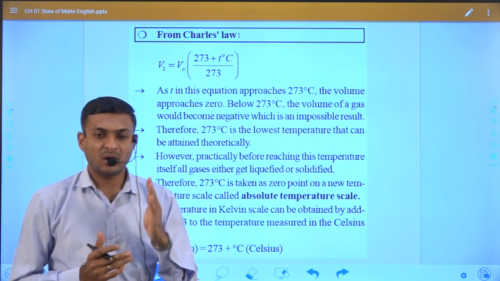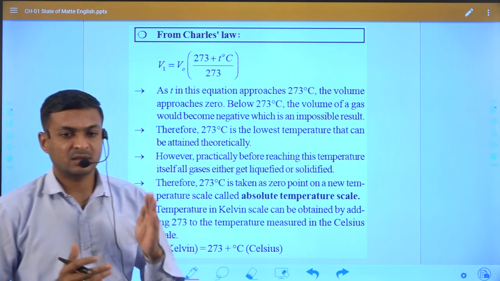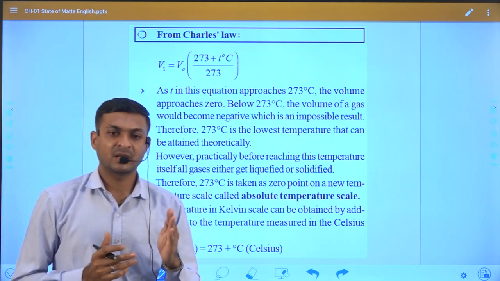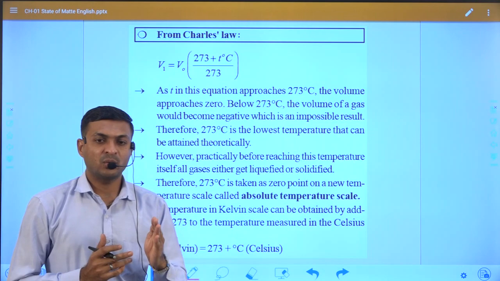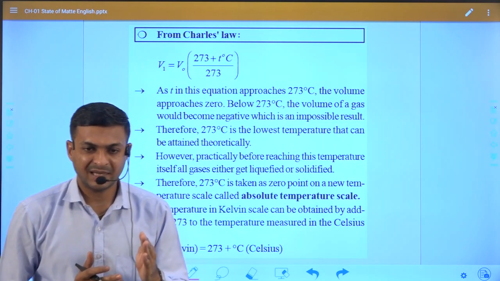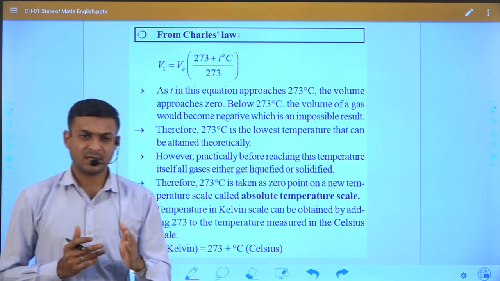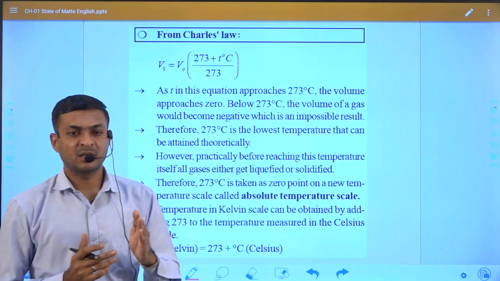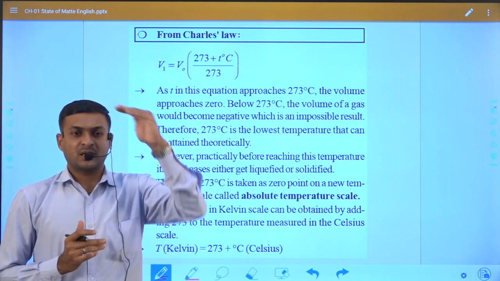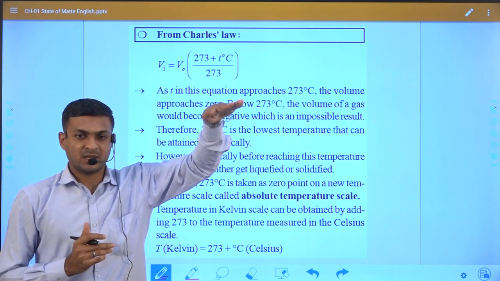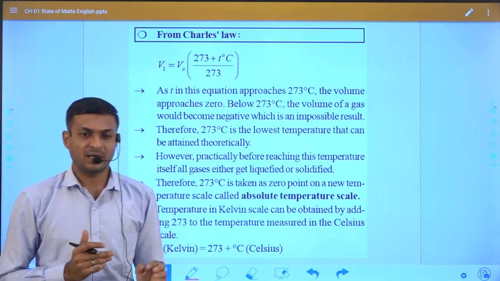At a specific temperature the gas is converted into liquid, and that temperature we generally call the critical temperature. So at a specific temperature the gas is converted into liquid, right?